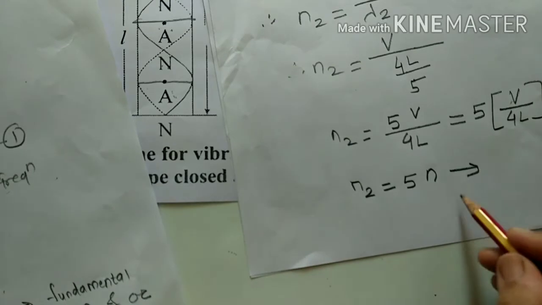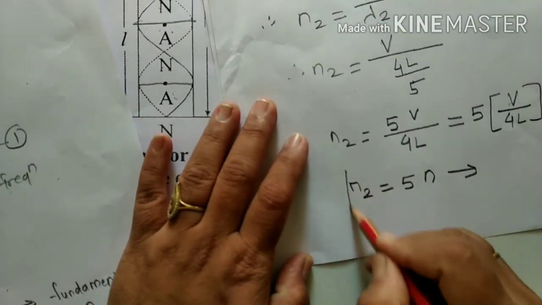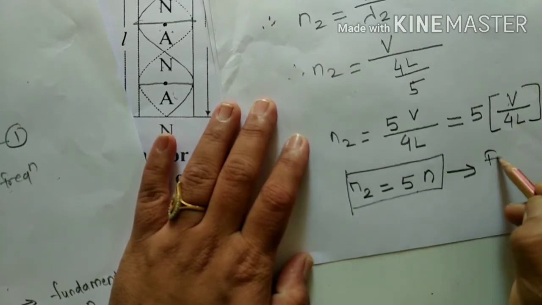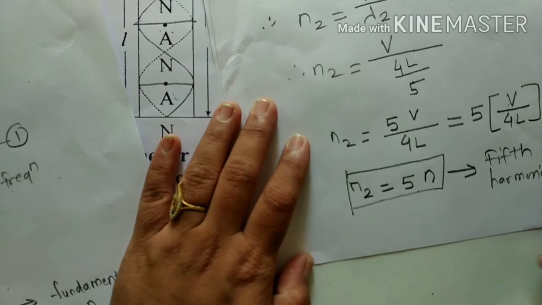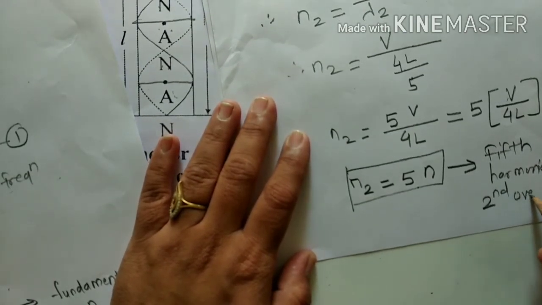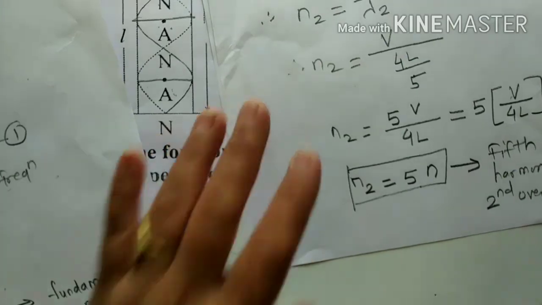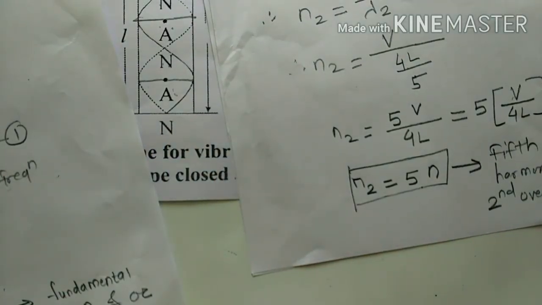This is the fifth harmonic or second overtone.